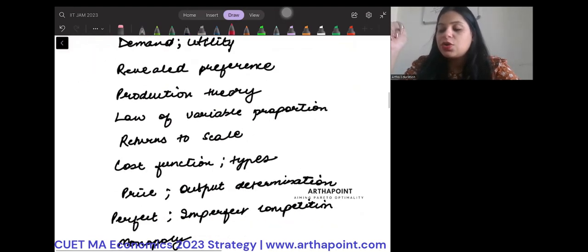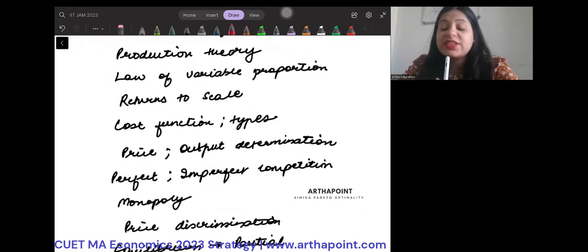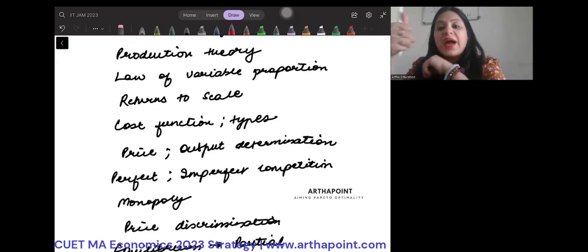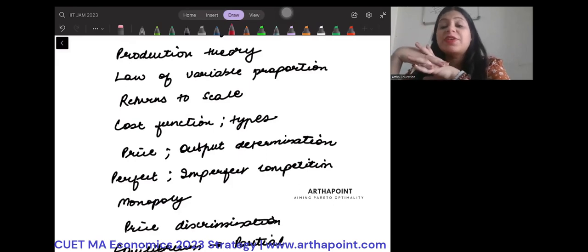Then production theory: what is a production function, what are the different kinds of production function, what is the law of variable proportions, what is returns to scale, what is a homogeneous production function. Okay, then you have to understand what is a cost function. What are the different kinds of cost function? How do you minimize cost? How do you maximize profit? Okay. Then you have to understand price, output determination, perfect and imperfect competition.